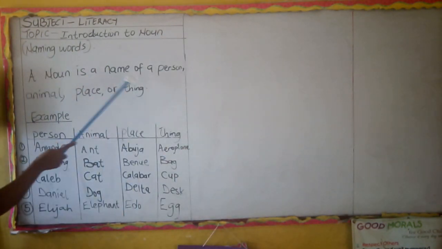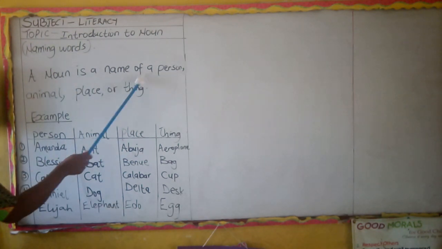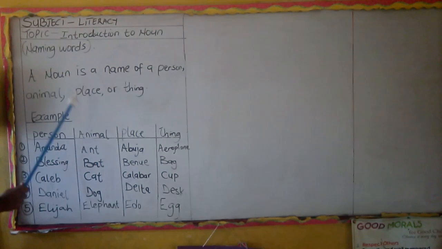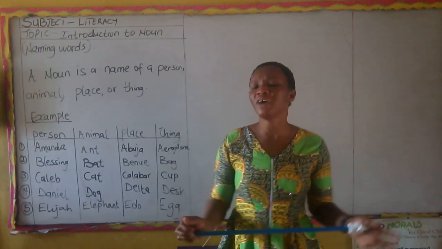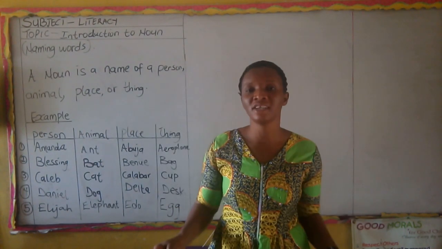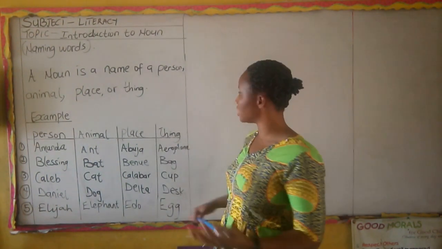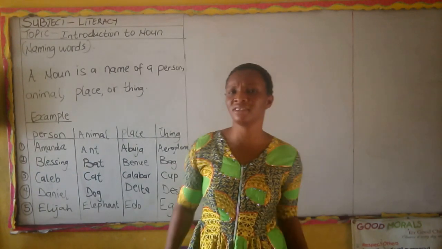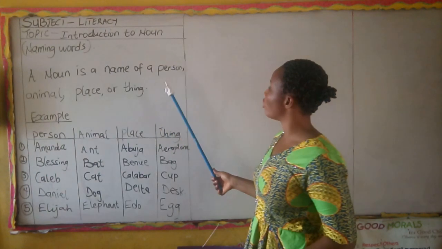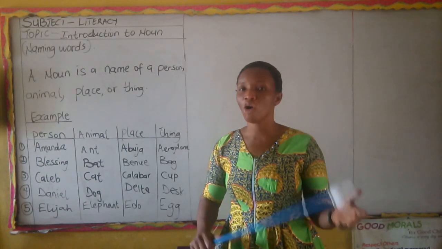A noun is a name of a person, animal, place, or things. That is the definition of a noun. So whenever you hear that they said a noun is a naming word, you don't need to be confused, because it is the name of a person, it is the name of an animal, it is the name of a place, and also it is the name of a thing. So this is the definition of a noun: a name of a person, animal, place, or things.